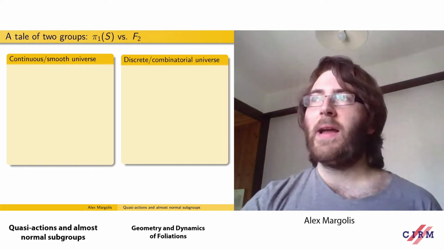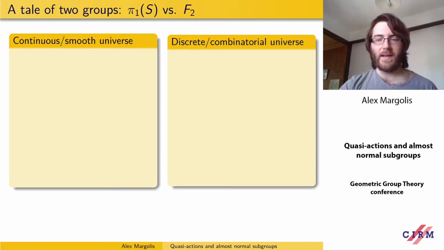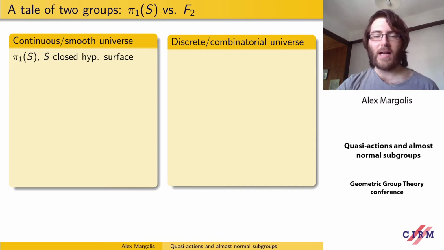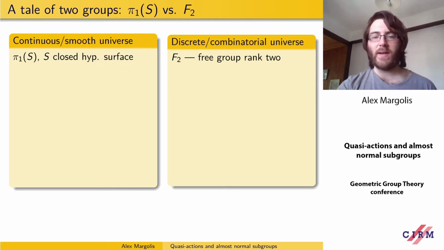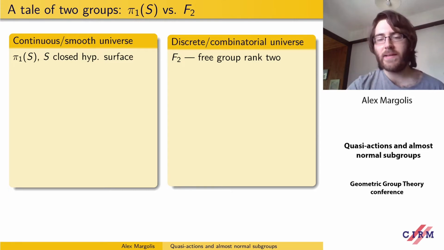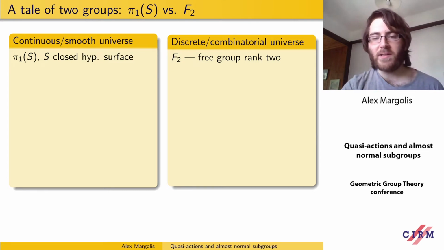So to motivate my approach to these things, I'm going to consider two hyperbolic groups which behave quite differently from the point of view of quasi-actions. So both: pi1 of S is the fundamental group of a closed hyperbolic surface, and F2 is the free group of rank 2. And I'm going to claim that pi1 of S, from the point of view of quasi-actions, should be thought of as a continuous or smooth object, whereas the free group of rank 2 ought to be thought of as a discrete or combinatorial type object.